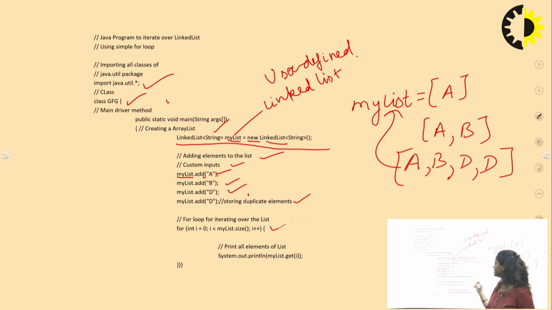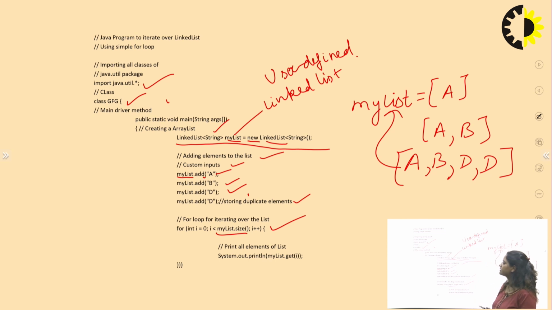Now by using a for loop we print all the elements of the list, starting from 0 to the total size. myList.size gives the total size of the list, and here we have a size of 4.